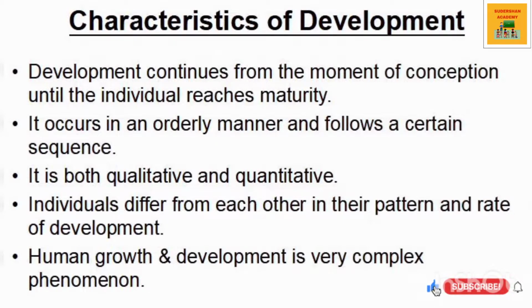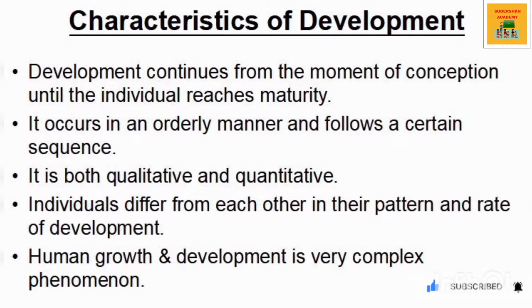The following sequence is followed in the process of development: it starts from infancy to early childhood, then to late childhood, then to adolescence, and at last maturity. Third, development is both qualitative and quantitative. Human growth and development is a very complex phenomenon. It is affected by a number of factors, for example, physical and intelligence.